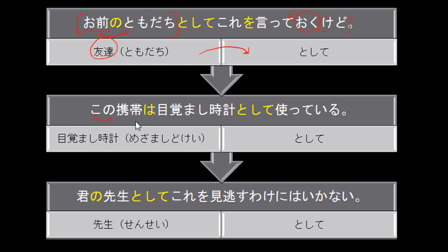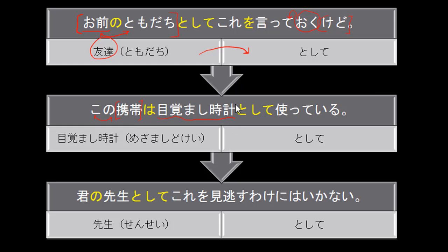Next, we have the word keitai. Of course, there's the word keitai denwa, which means cell phone. But oftentimes in spoken Japanese, people just say keitai for short, for cell phone. And then mezamashi-doke. This means like open your eyes, and then this is a clock. So when you put these all together, this is alarm clock, mezamashi-doke. Let's go ahead and underline our second noun here.